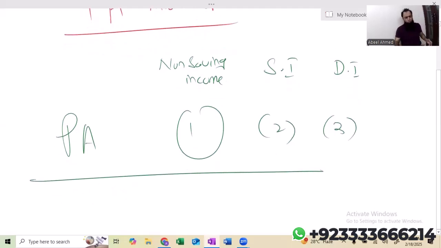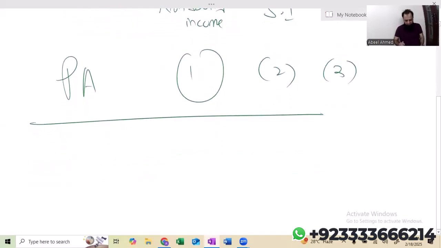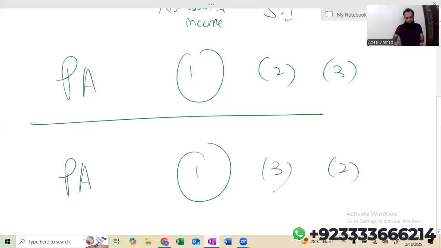This is what we do most of the time. But an alternative of this personal allowance allocation is available. HMRC says you can only go for that alternative if it results in tax saving. So let me show you what the alternative is. Number 1, then 2 will be the dividend income, and 3 will be the saving income.